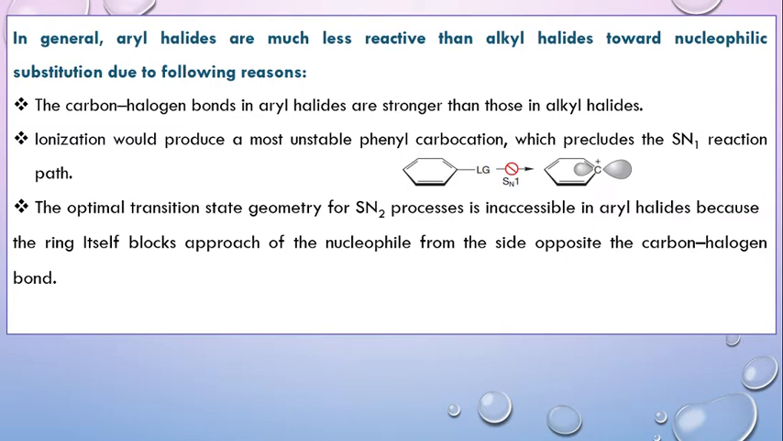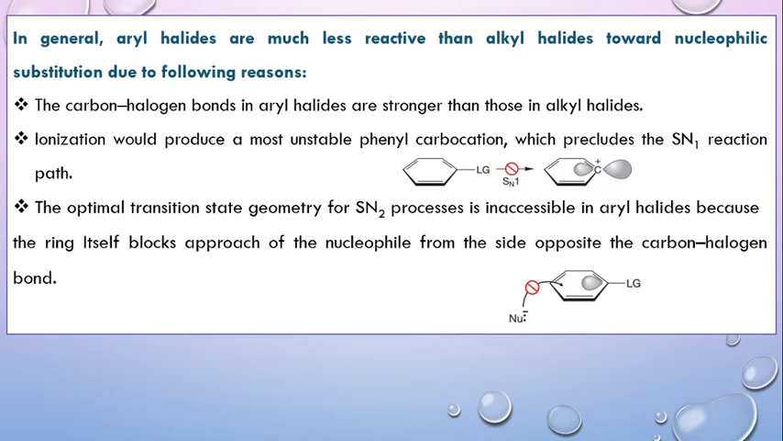The other type of mechanism, SN2, is also not possible in the case of aryl halides, because the optimal transition state geometry required for SN2 is inaccessible, because the ring itself is blocking the approach of the nucleophile from the side opposite to the carbon halogen bond. We know in SN2 the nucleophile attacks from the side opposite to that of the leaving group, which is not possible here. So due to these reasons, aryl halides are very much less reactive towards nucleophilic substitution reactions.